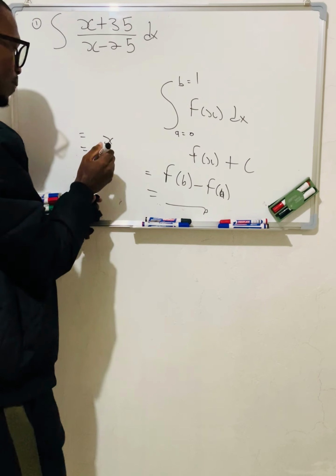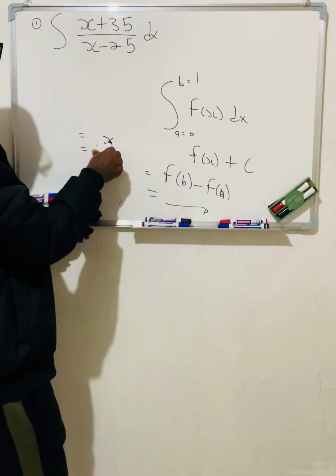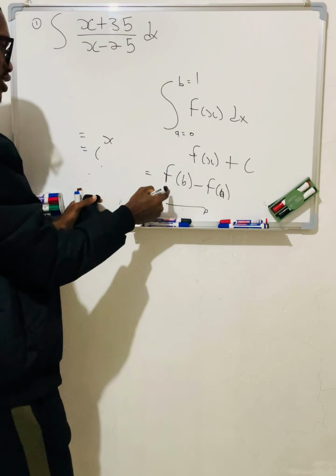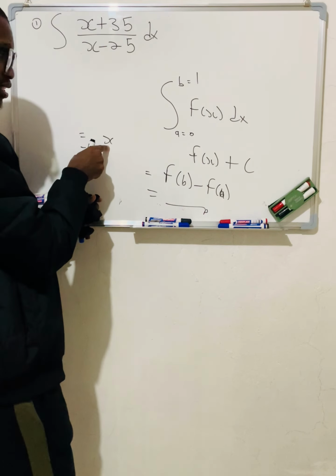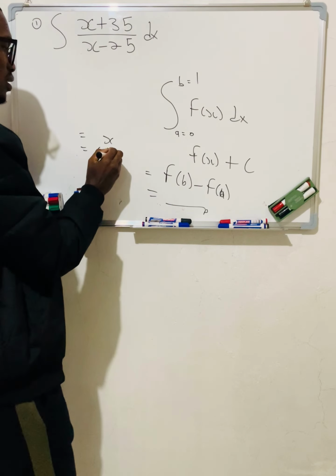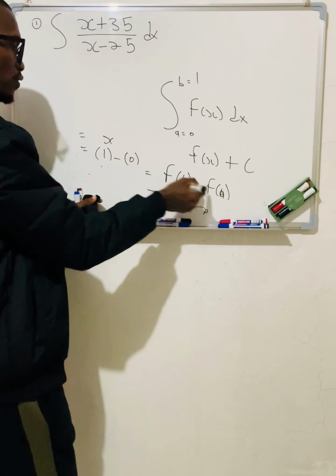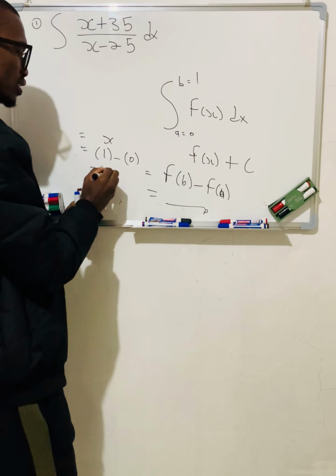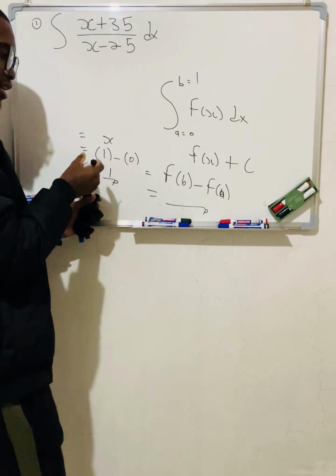So I'm going to say here on my b, which is the x right here, my f of b, which is 1, it's going to be 1 minus my 0, which is my f of a. Then 1 minus 0 is going to give me 1. So at the end of the day, I'm going to get a value.